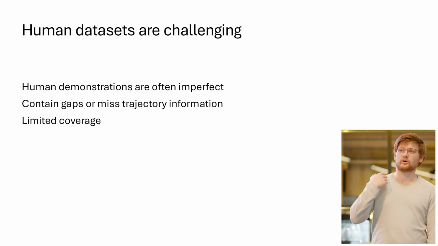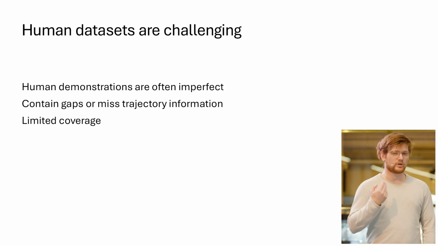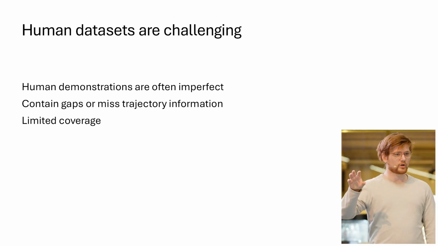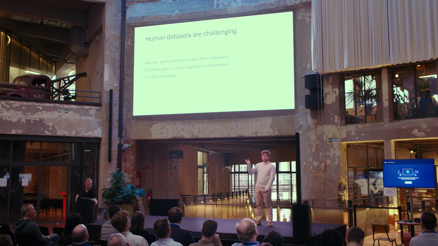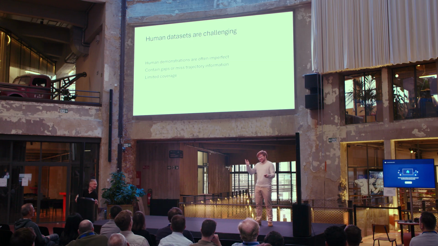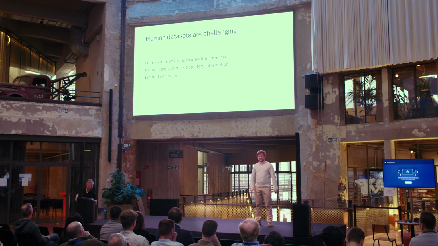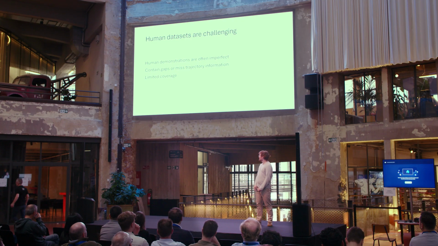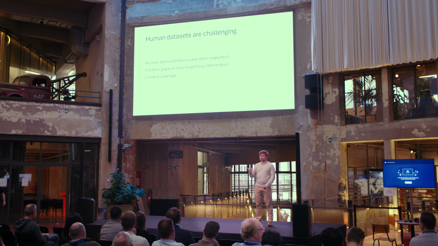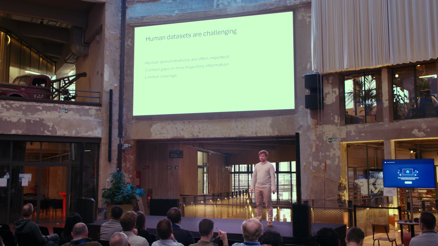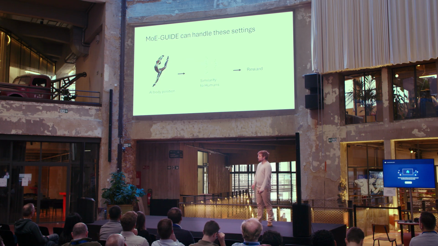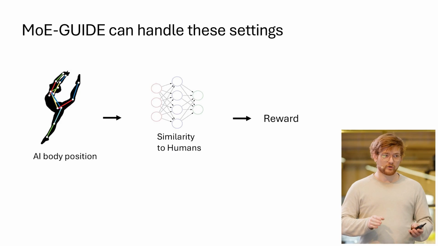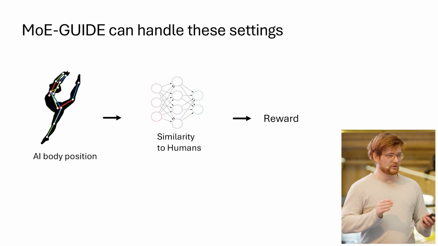Just like, for example, today, if we want to train a person how to work with the audio equipment and that everything works, we don't want stuff like this to happen. So that's a problem. So we have to be able to deal with that. And on top of that, there can be gaps or there can be missing data, and the coverage can be limited as well. So this is where my method, brace yourself, mixture of autoencoder guidance using unlabeled imperfect data for exploration comes in.